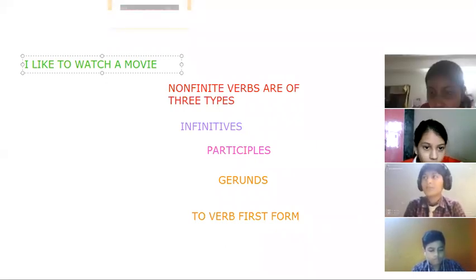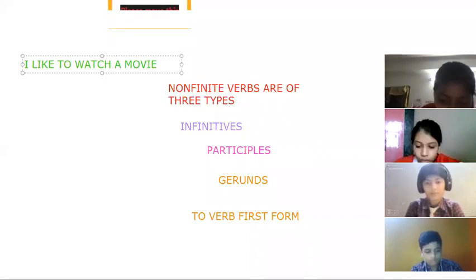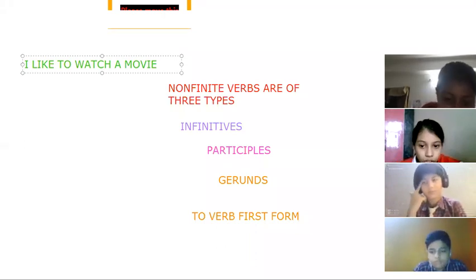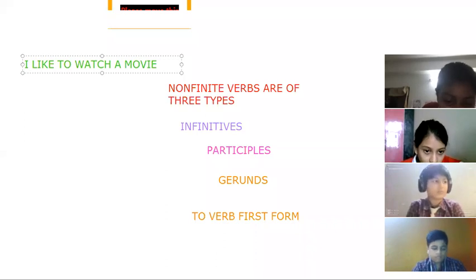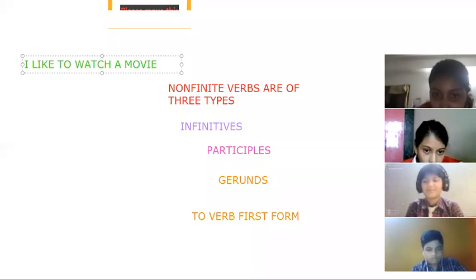Very good. I want to eat an ice cream. I like to play chess. I like to play football. So you can use any name. My mother, my father. My father likes to drink coffee. I like to eat chocolates. I like to play Free Fire. Any other sentence you can make? Some different sentence? Very good.